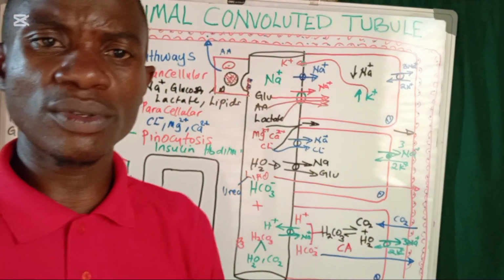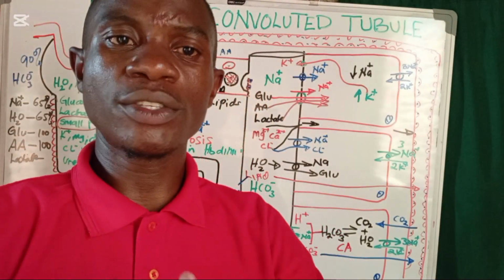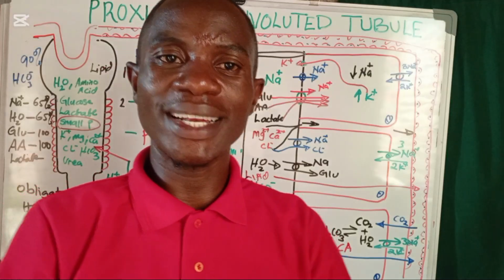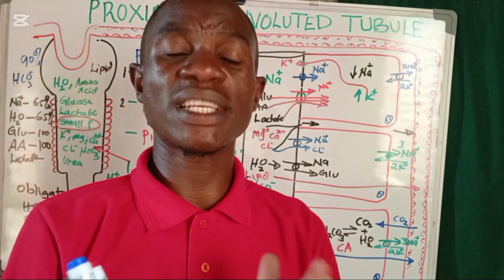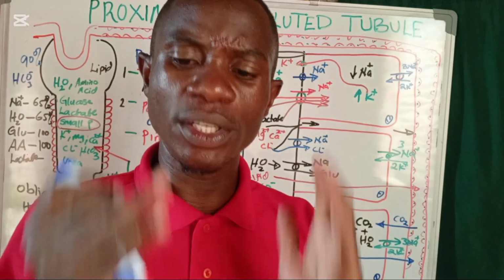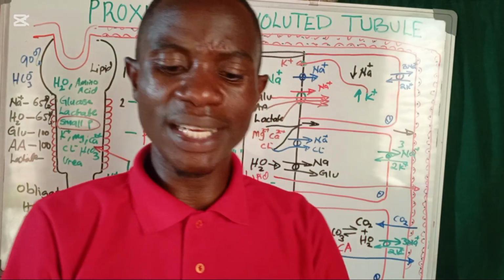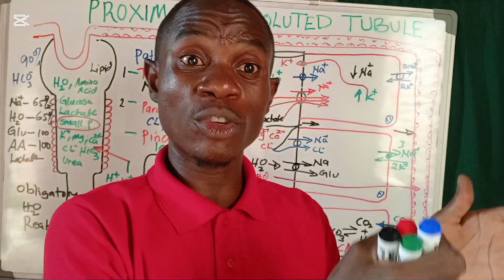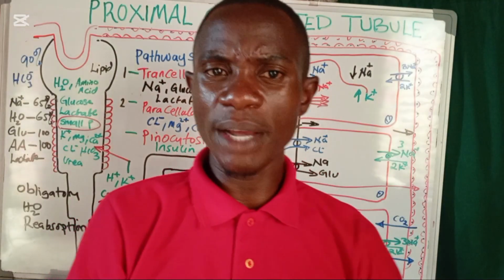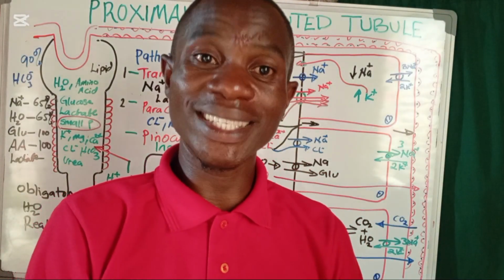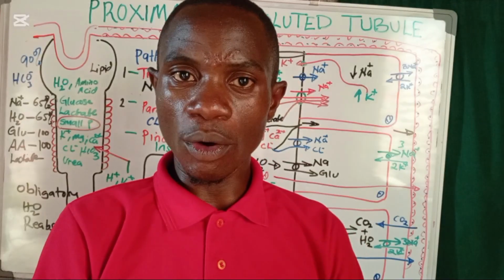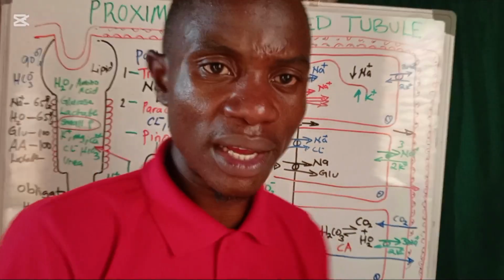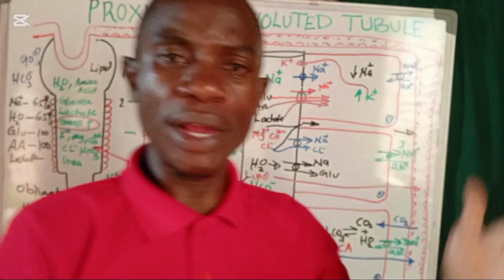We have just talked about tubular reabsorption and also secretion. We have said that there are three pathways through which substances leave the proximal convoluted tubule. In the first one, the transcellular pathway, substances pass through the cell, through the cytoplasm and into the nearby blood vessels. We called that the intracellular pathway, or the transcellular or transmembrane pathway.